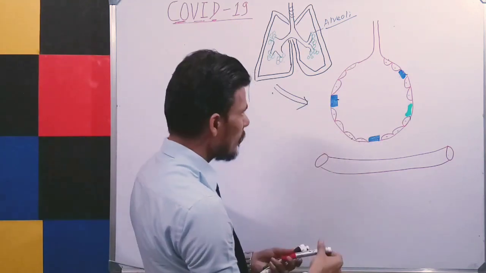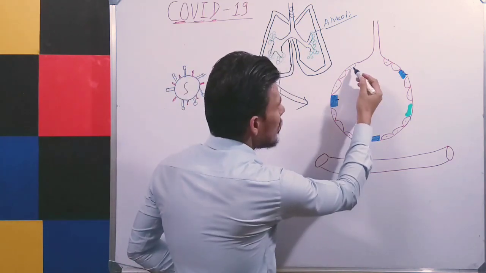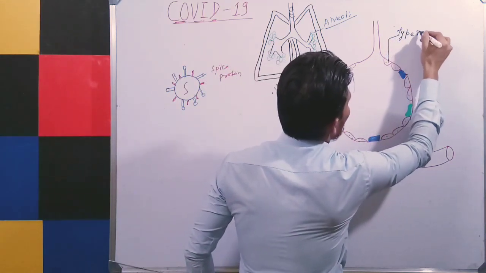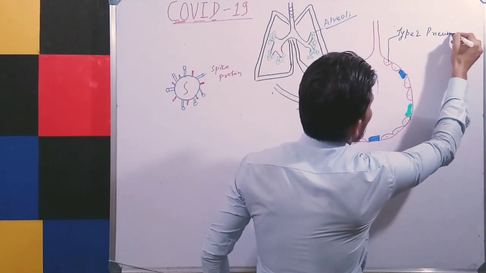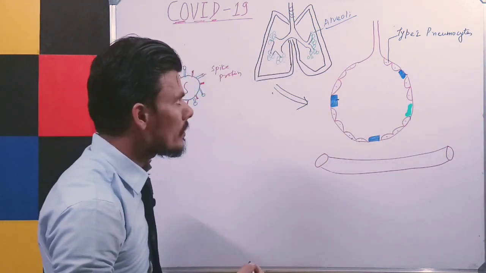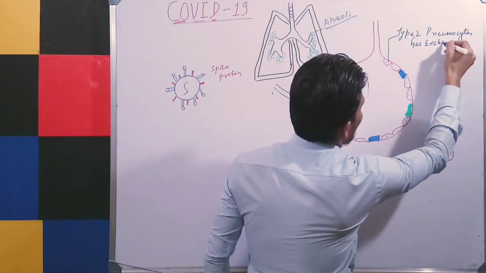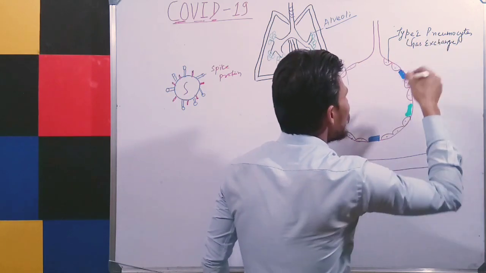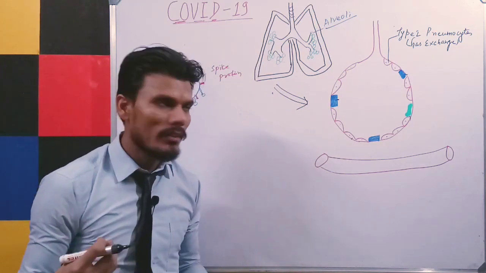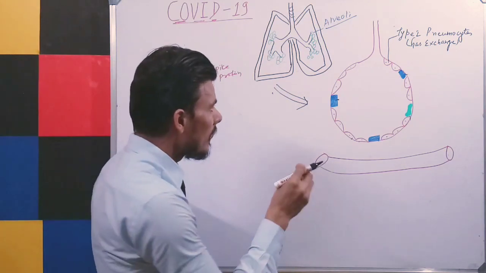If you see the structure of the alveoli, it is lined with a single layer of squamous epithelial cells, known as type 1 pneumocytes, or type 1 alveolar cells, and their function is to help in gas exchange. You know that the alveoli help in the exchange of gas, right? Because it consists of blood capillaries.